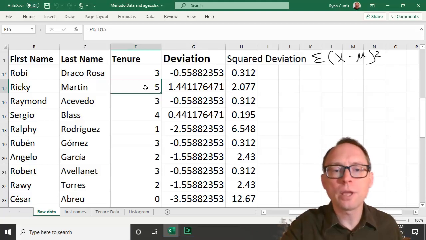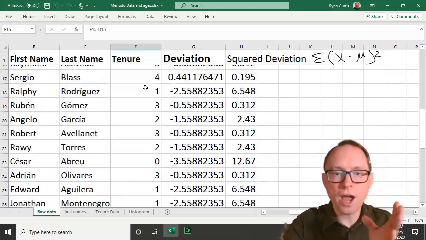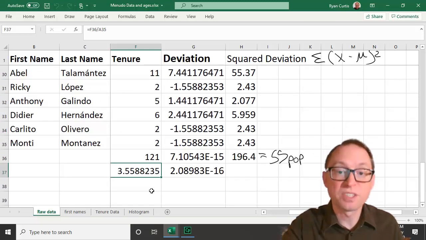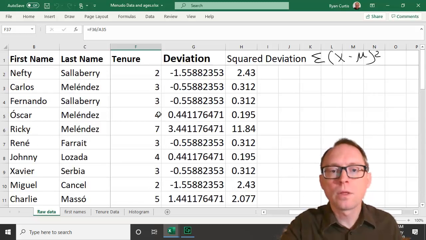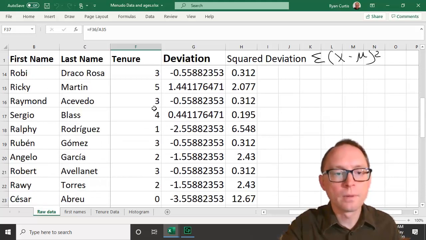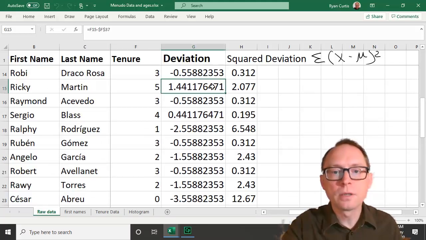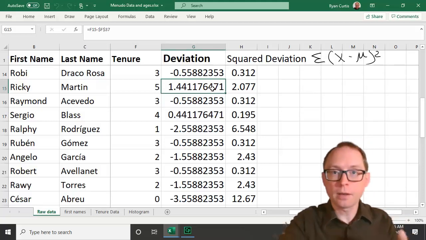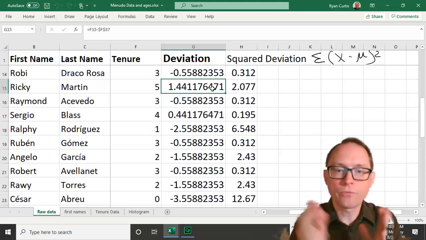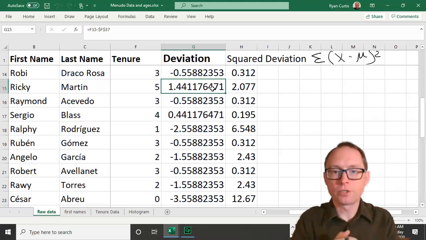That means that if we look at his tenure, how long he was in the group, 5 years, subtract the mean, which is 3.55 years, 3.56 years, then his deviation is 1.44 years. That makes sense, right? He deviates from the mean a positive 1.44 years. He's 1.44 years more than the average. That's his deviation.